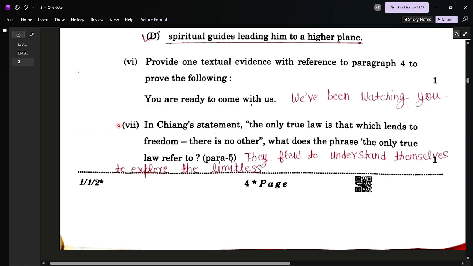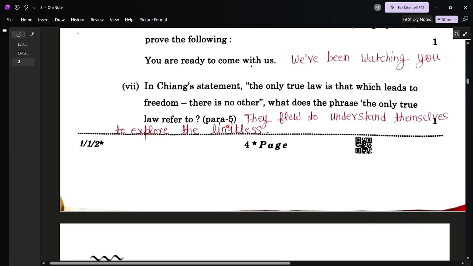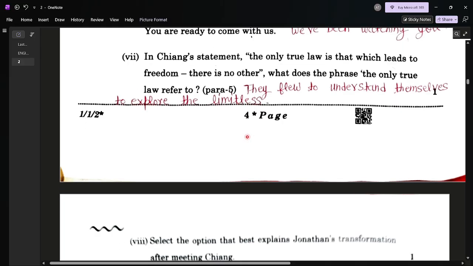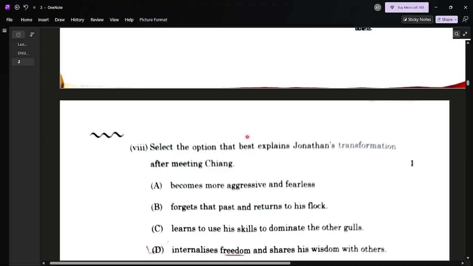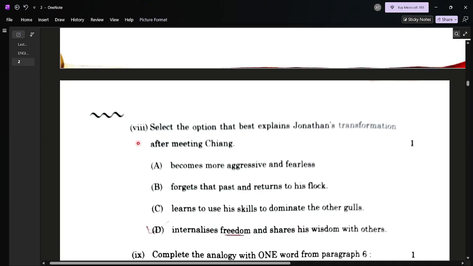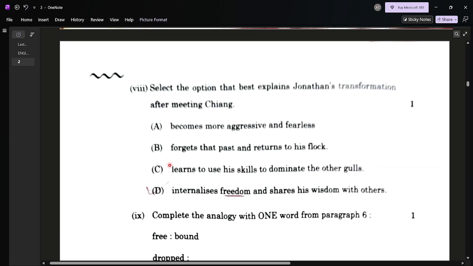Question number 7. In Chiang's statement, the only true law is that which leads to freedom. The answer will be from paragraph 5: they flew to understand themselves, to explore the limitless. This is the answer. Let's move to question number 8. Select the option that best explains Jonathan's transformation after meeting Chiang.